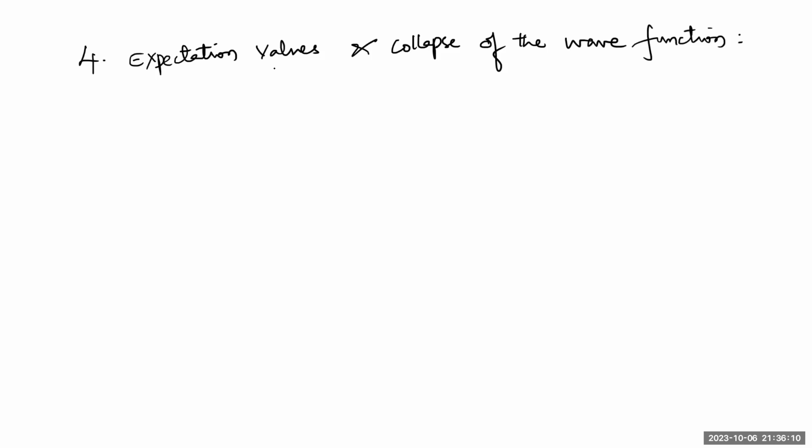What is expectation value? Listen here now.